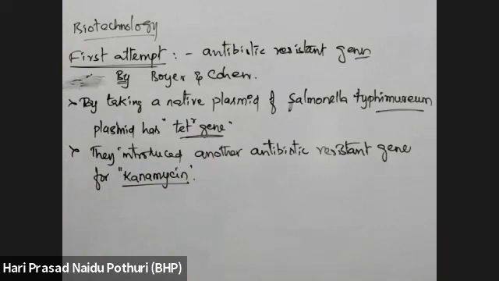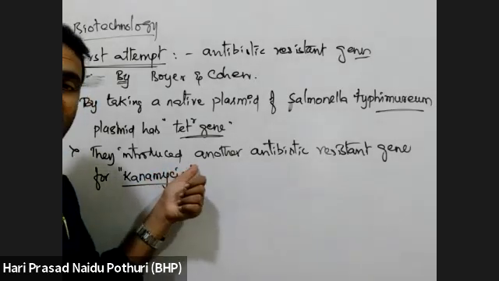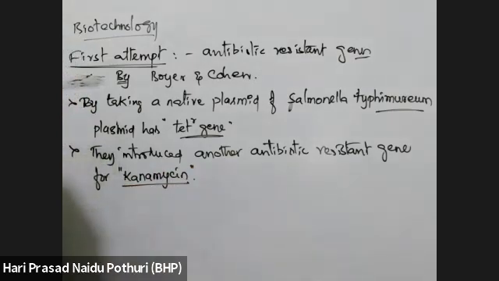Ampicillin, no, this ampicillin we are discussing is about PBR322. That is PBR322, another plasmid. The ampicillin resistant gene is normally present in the PBR322 plasmid, that is plasmid Bolivar Rodriguez. Here, they introduced another antibiotic resistant gene for kanamycin.